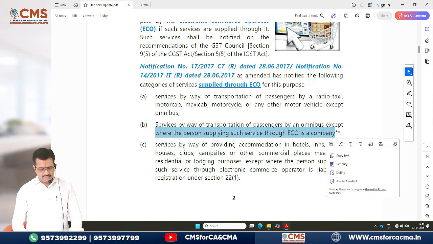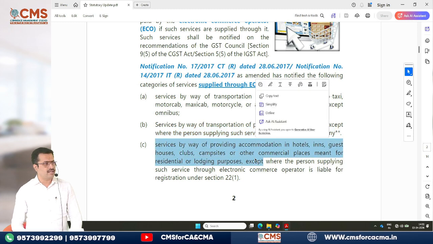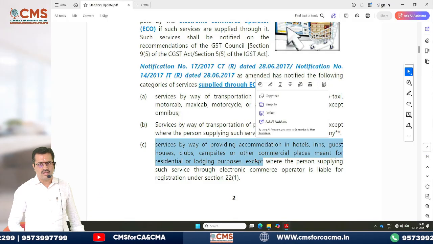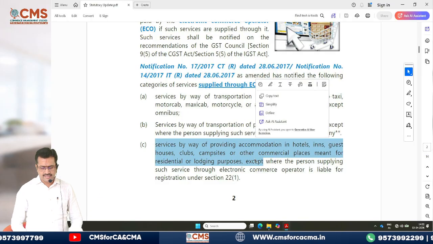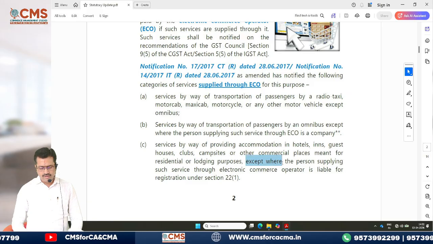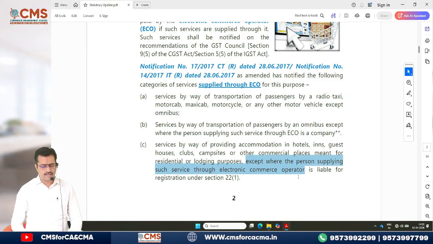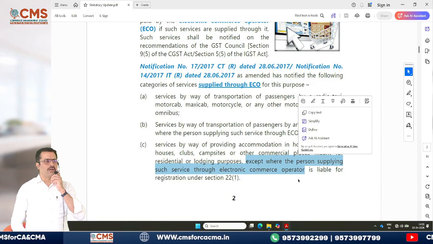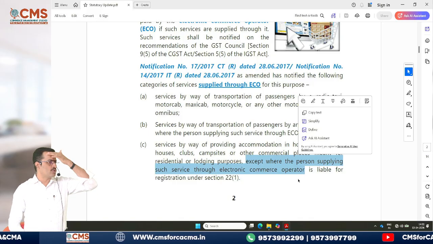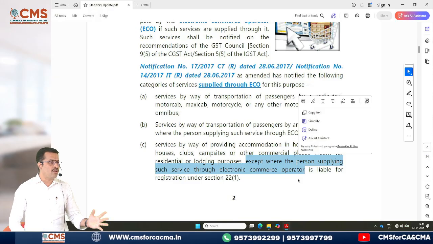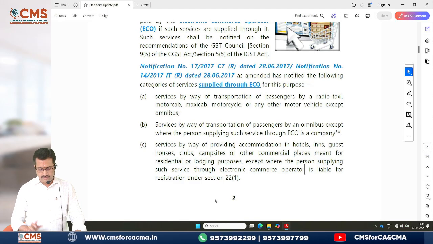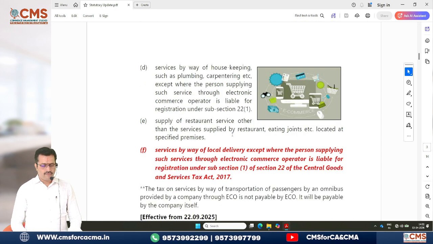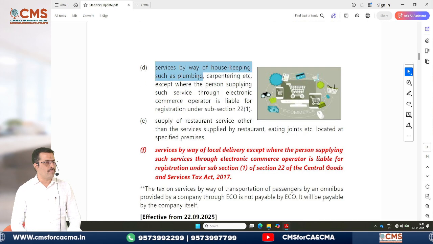Then services by way of providing accommodation in hotels, guest houses, nothing but your lodging, boarding, everything will come under this, except, now here he is saying, except where the person supplying such service through the e-commerce operator is liable for registration under section 22 subsection 1. You know very well, 22 subsection 1 gives you the list of persons who are supposed to be registered. Even voluntarily they can register, there is no problem. Such persons will not be covered under this notified category. Then you have services by way of housekeeping, plumbing, carpenting.